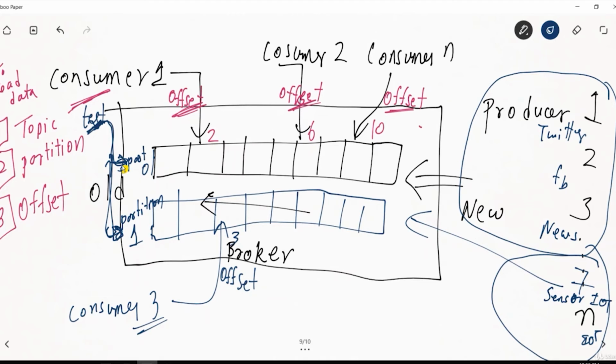In the same case, what I can do is make 10 partitions. Let's say there are 10 consumers, each consumer will go to a separate partition. So the load on a single machine will be distributed to 10 machines, making it faster, with parallel processing. So basically this partition will increase the parallelism, and that way it will increase the speed.